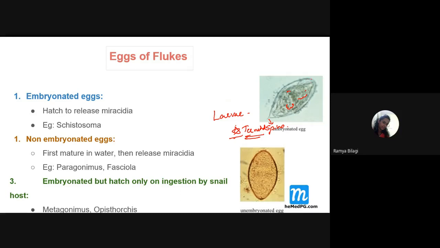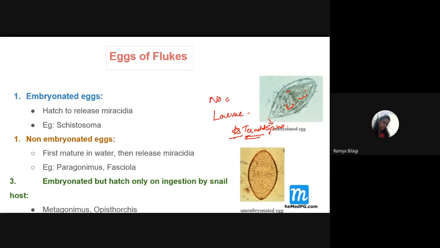Now, can you see any operculum or lid over here, students? Any lid or any opening? Mohan, Sirisha, Jayashree, Himanshu, anybody? Swati? No, ma'am, I can't see any operculum over here.